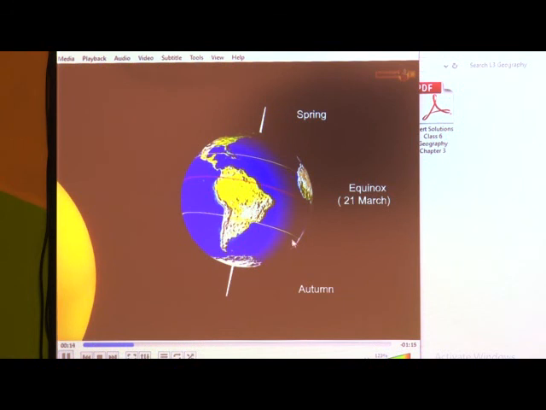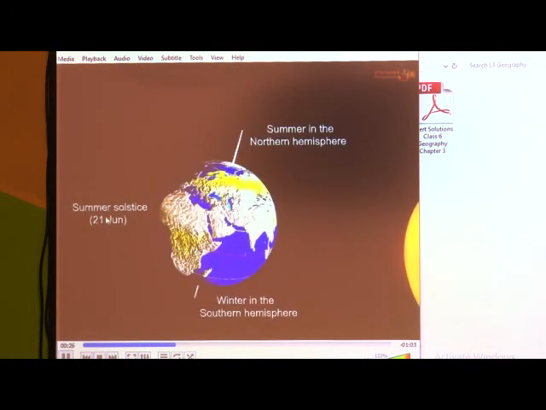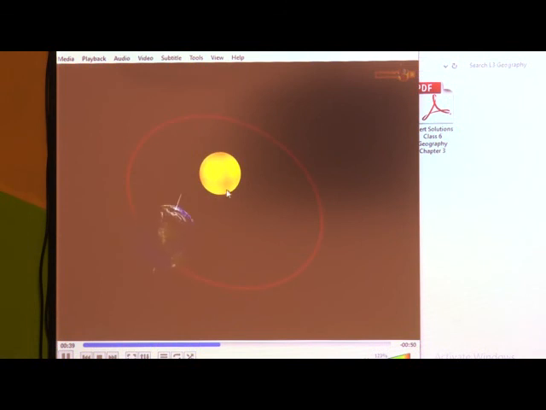On 21st March, it is equinox. The northern hemisphere experiences spring, while it is autumn in the southern hemisphere. As the earth moves along, it is summer in the northern hemisphere and winter in the southern hemisphere on 21st June. This is called the summer solstice. This is when the Tropic of Cancer receives the direct sun rays.